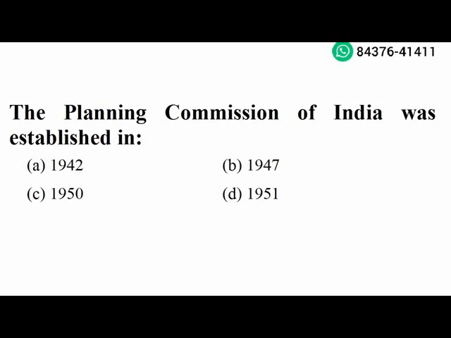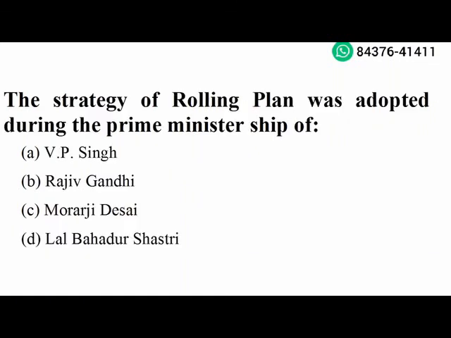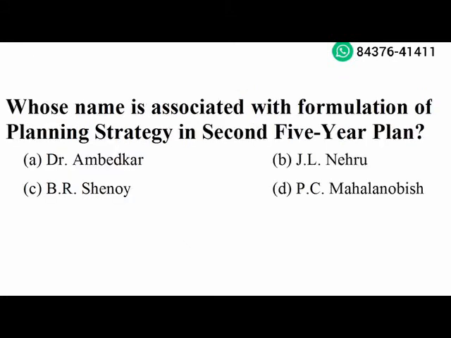The Planning Commission of India was established in 1950. Option C is the right answer. Next question. The strategy of rolling plan was adopted during the prime ministership of Rajiv Gandhi. Option B is the right answer. Next question. Whose name is associated with formulation of planning strategy in the second 5-year plan? P.C. Mahalanobis. Option D is the right answer.